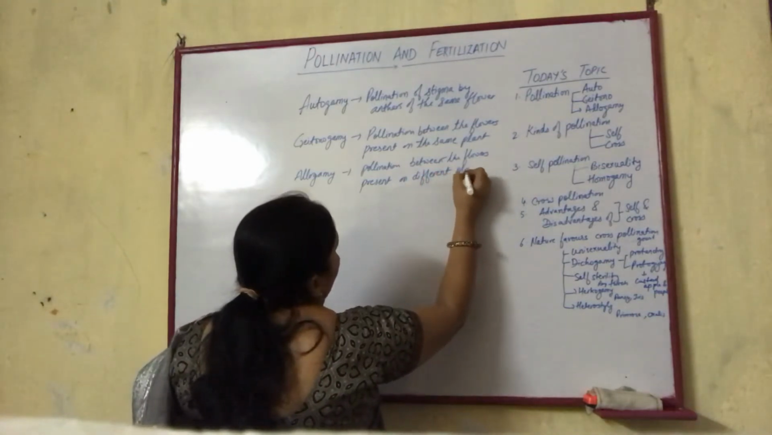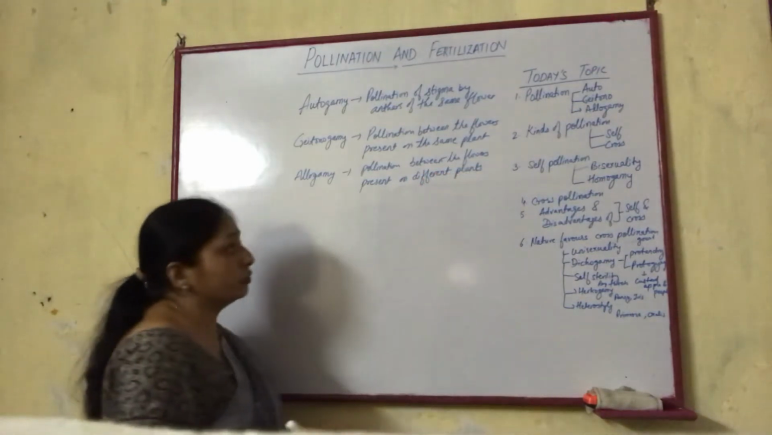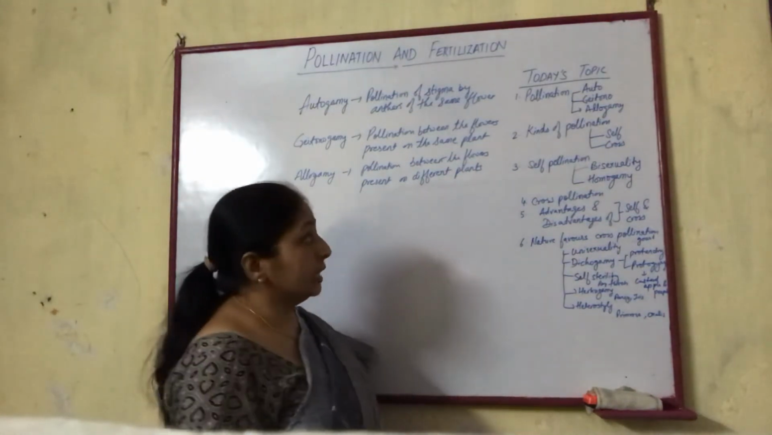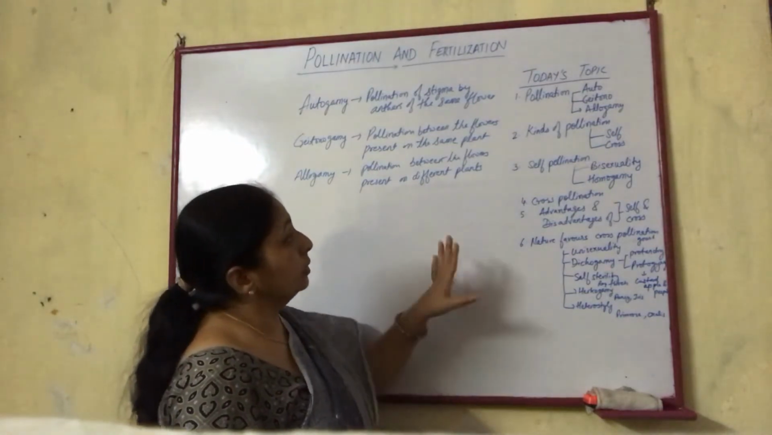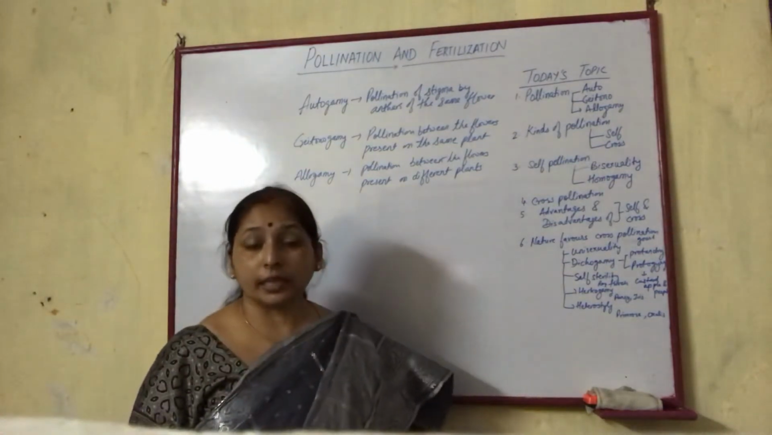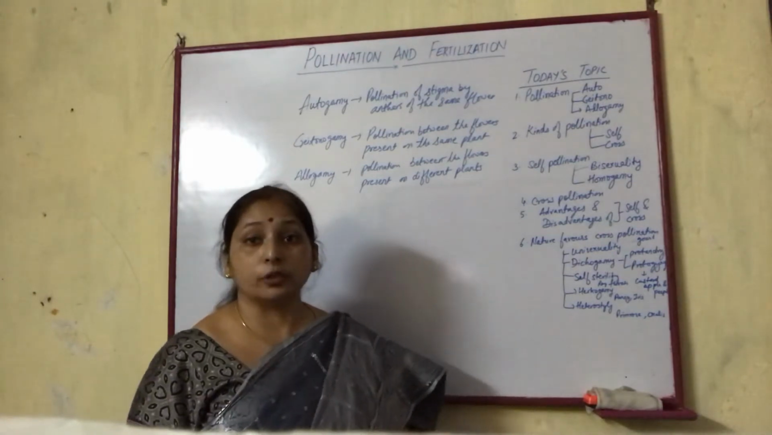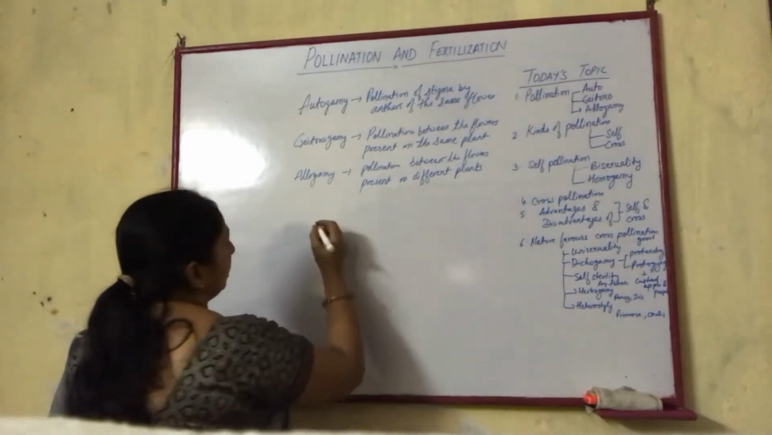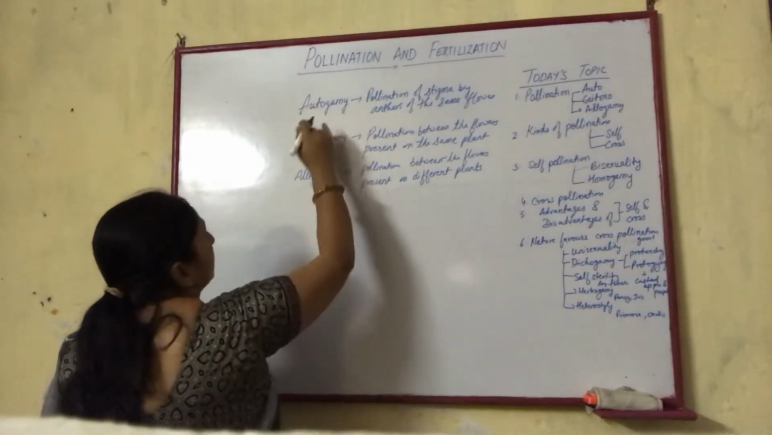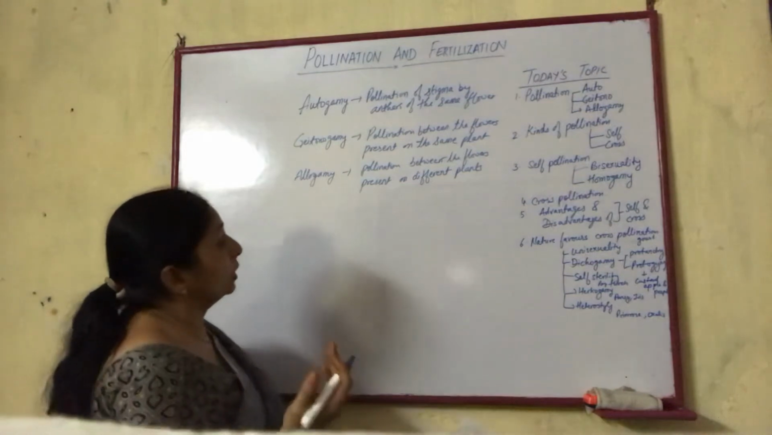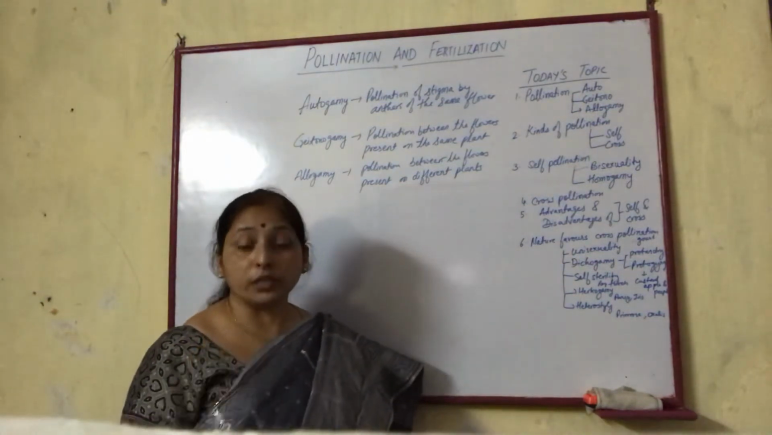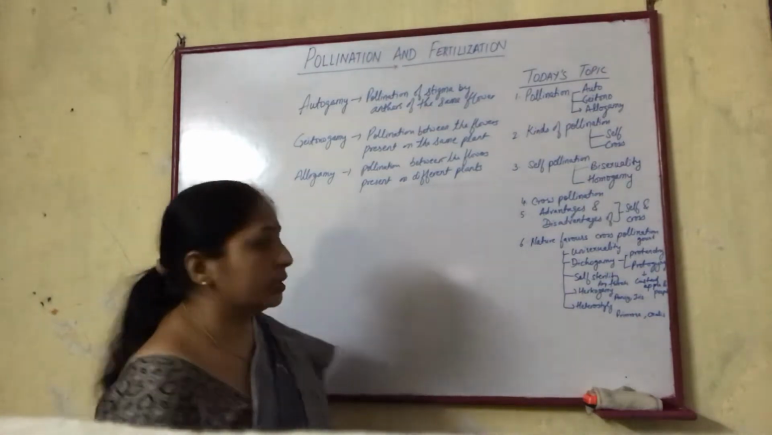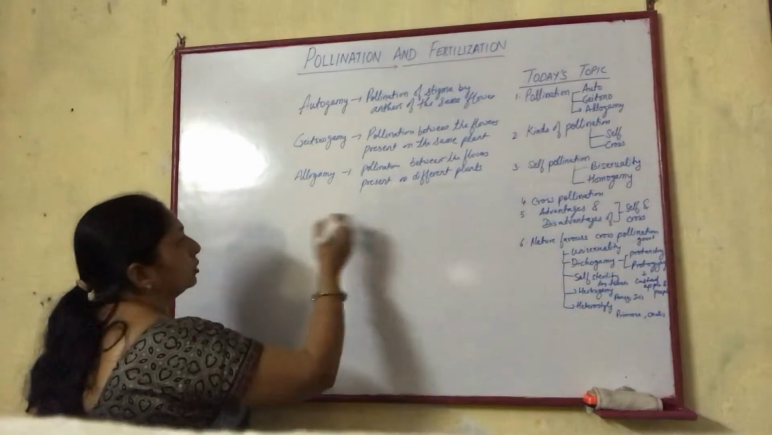Now this is about the types of pollination. The kinds of pollination are self and cross. Self pollination, which we have discussed, includes autogamy and geitonogamy. Geitonogamy is morphologically cross pollination, but genetically it is self pollination, while allogamy is the cross pollination.